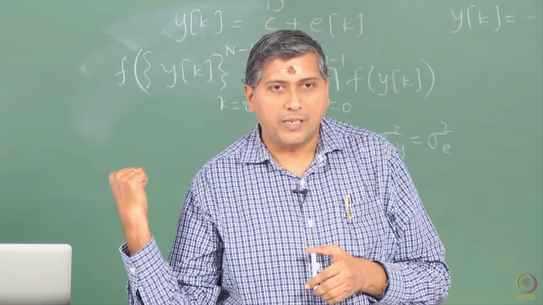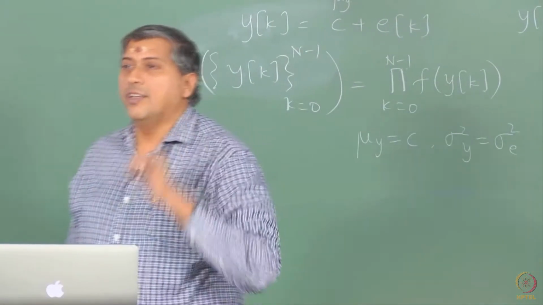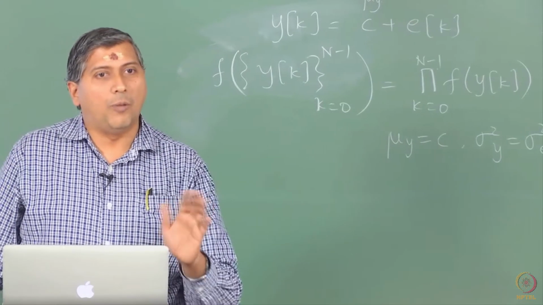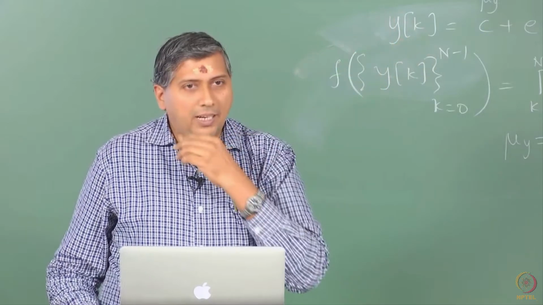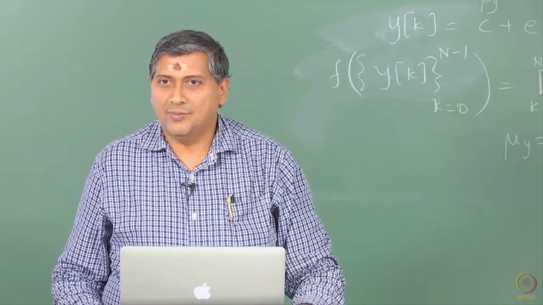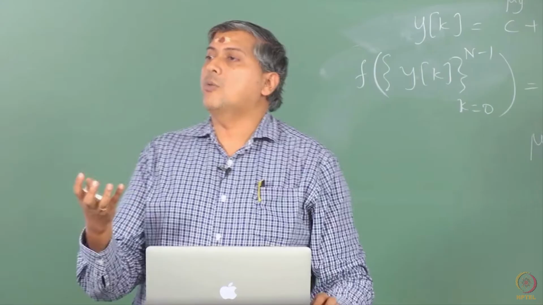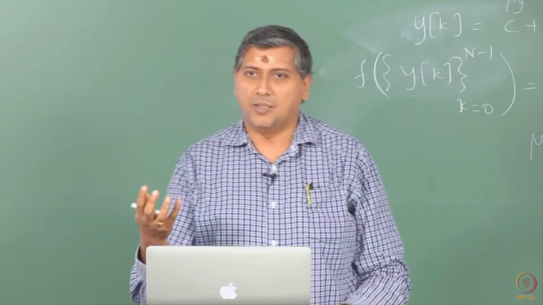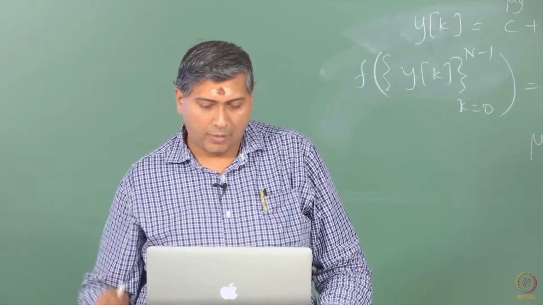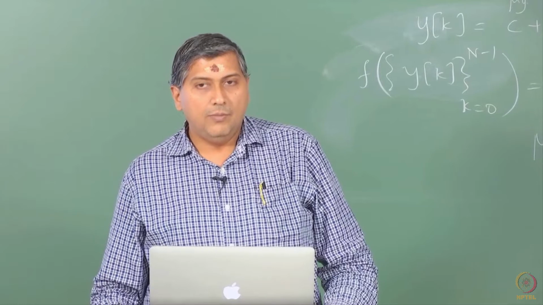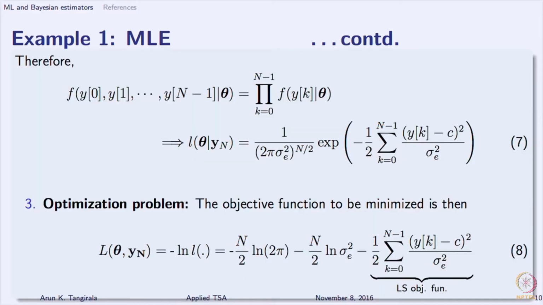You would not run into this expression if I were to tell you that Ek is IID with a Poisson distribution or with a uniform distribution or some other distribution. If I tell you that Ek's are independent, but it is a non-Gaussian distribution, then you would not run into this kind of expression, which means that least squares is a special case of MLE with Gaussian distribution. That is very well known. I am just giving you this information, probably coming to you for the first time in your life. Now, apart from this summation here, there is another term that has to be optimized.